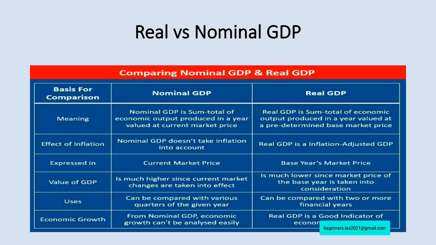Nominal GDP can be compared across various quarters of the given year, as we have discussed. What about real GDP? It can be compared across two or more financial years. And also economic growth: from nominal GDP, economic growth cannot be analyzed easily, whereas in real GDP, the economic indicators of the economy can be analyzed.